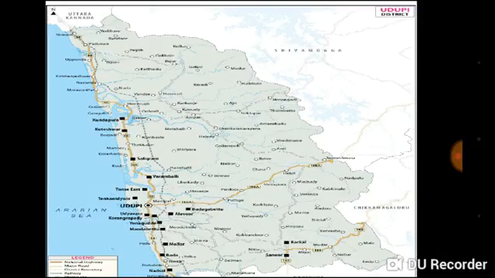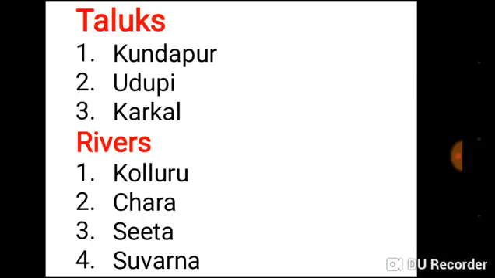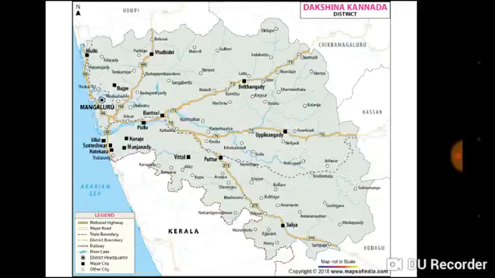Our next district is Udupi. Here is the area of Udupi district. Now let us move on. In Udupi district there are 3 taluks. First one is Kundapur, Udupi, Karkala. The rivers which flow in this area are Kollur, Chakra, Sita, Suvarna.